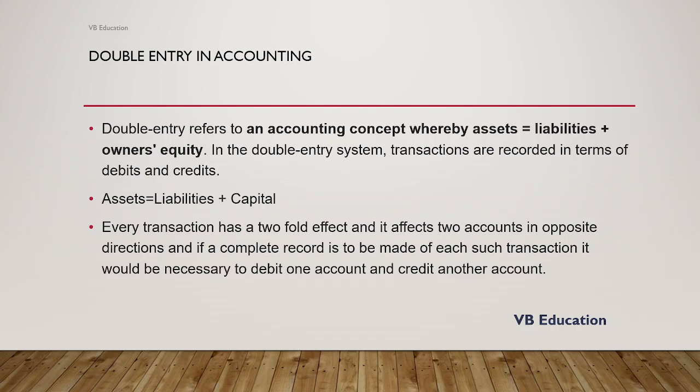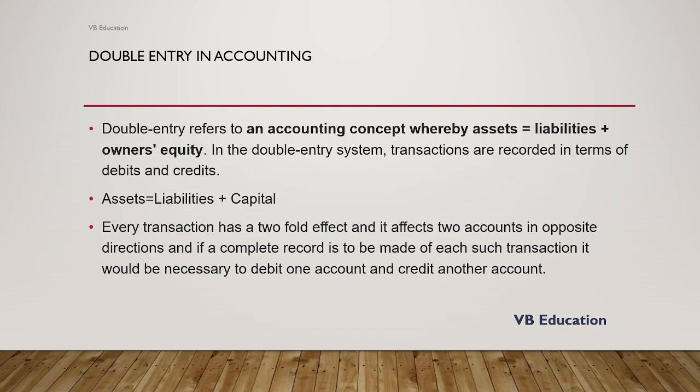So in school we have learned Newton's third law. What is Newton's third law? To every action there is always an equal and opposite reaction. Similarly, here there is debit and credit. These are the two actions, but they act on two different bodies. Similarly, here the debit and credit will act on two different accounts. One account will be debited, another account will be credited.